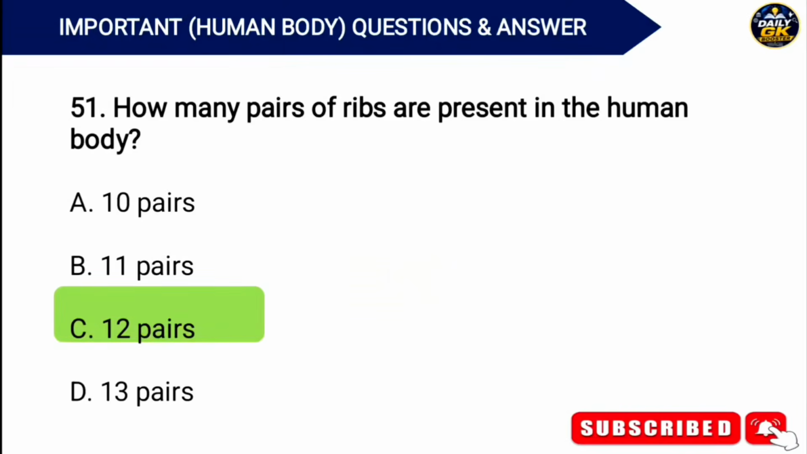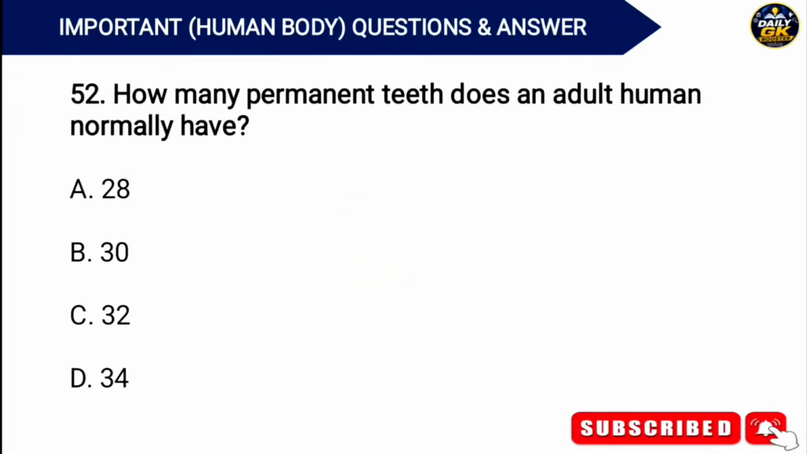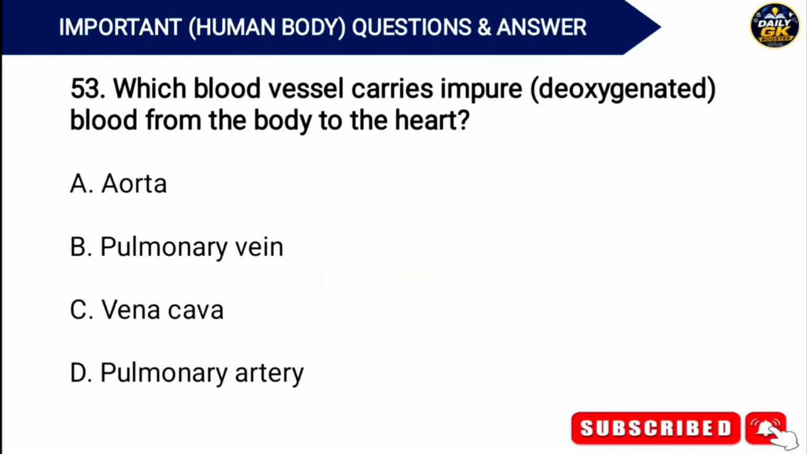Answer. Option C. 12 pairs of ribs. How many permanent teeth does an adult human normally have? Answer. Option C. 32. Which blood vessel carries impure, that is deoxygenated blood from the body to the heart? Answer. Option C. Vena cava.